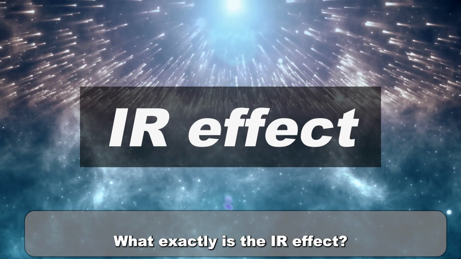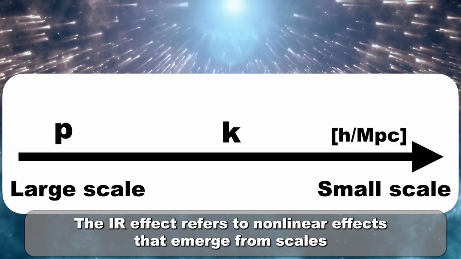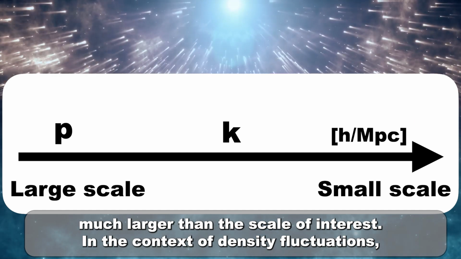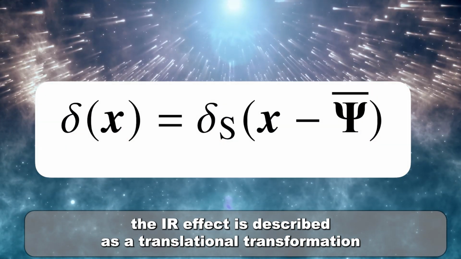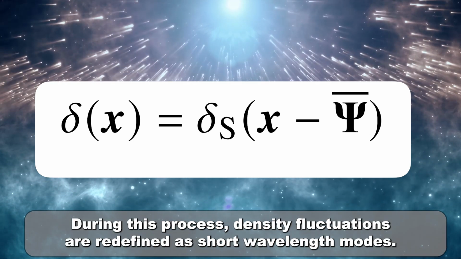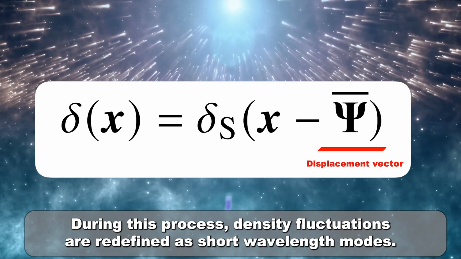What exactly is the IR effect? The IR effect refers to nonlinear effects that emerge from scales much larger than the scale of interest. In the context of density fluctuations, the IR effect is described as a translational transformation of spatial coordinates due to displacement vectors. During this process, density fluctuations are redefined as short wavelength modes.